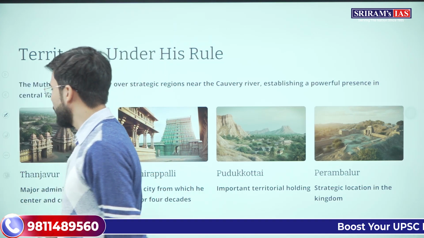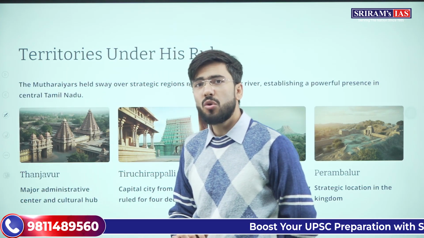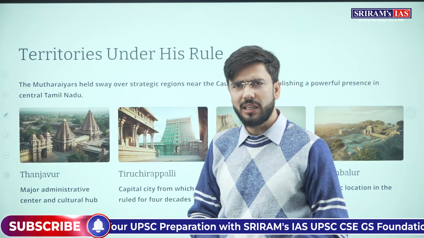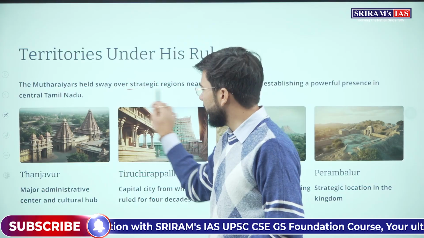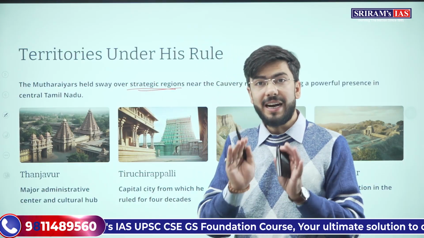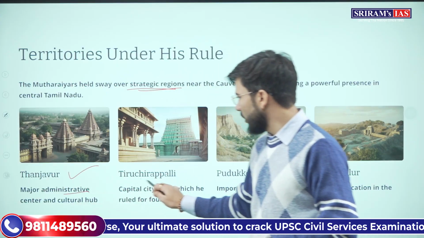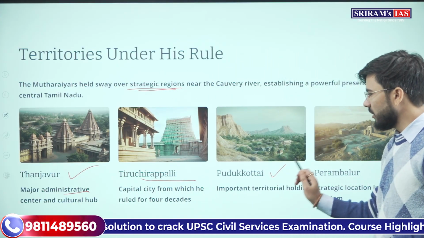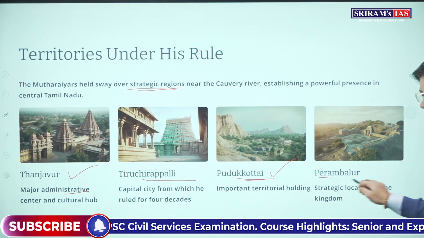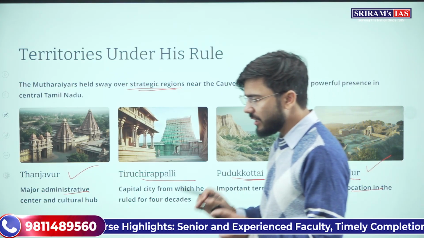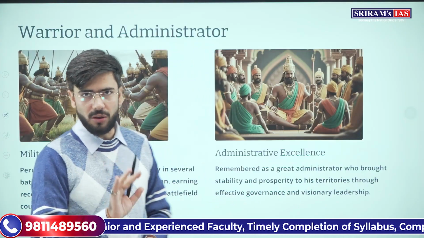what kind of contribution did he bring in so that he becomes that much important कि 4 decades 40 साल तक रूल करने के बाद उस टाइम पे he brought in strategic regions under his control like Thanjavur, Tiruchirappalli, Puddukottai and Perumbidugu. These were some of the strategic locations which in Tamil Nadu came under his control.